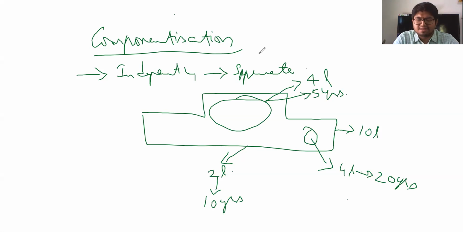Now please mind, such componentization is allowed only if the components of the asset are independently usable. That is, they can be used with any other asset, not just this asset but any other asset. Only then can it be componentized. If they cannot be used independently, componentization cannot be done. Okay, so this is the first important aspect we need to learn when we talk about depreciation.